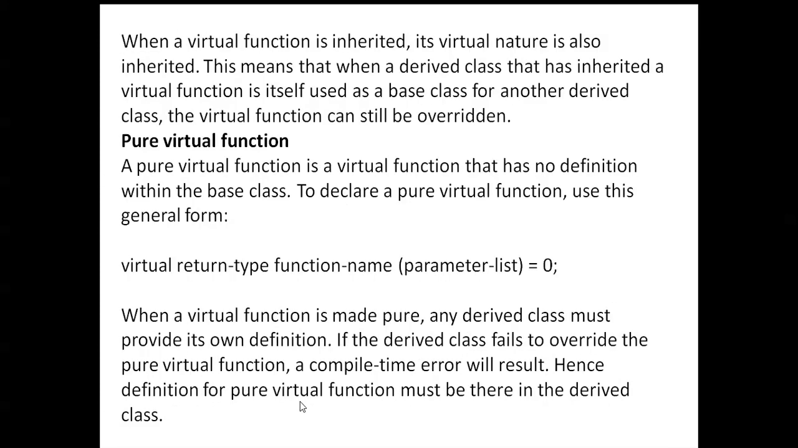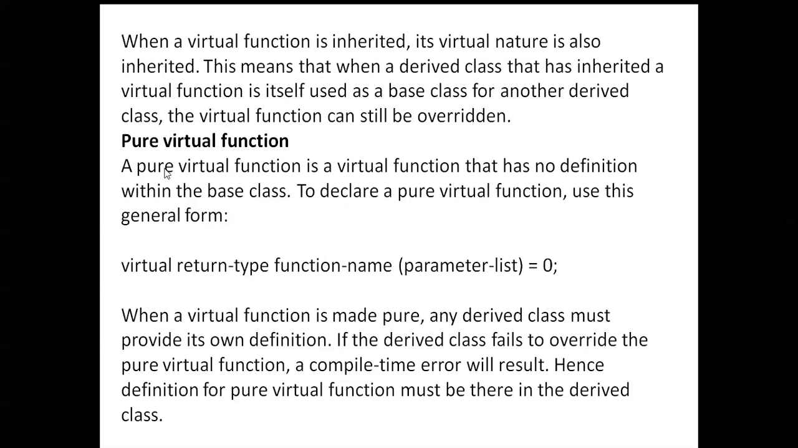Next, when a virtual function is inherited, its virtual nature is also inherited. This means that when a derived class that has inherited a virtual function is itself used as a base class for another derived class, the virtual function can still be overridden.